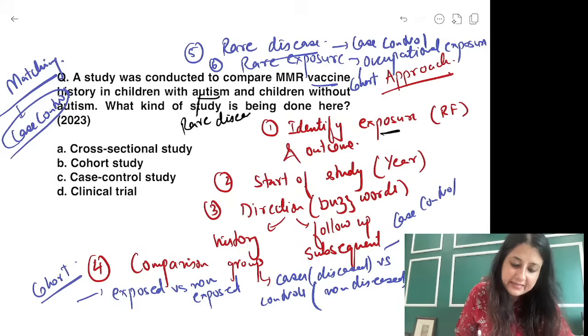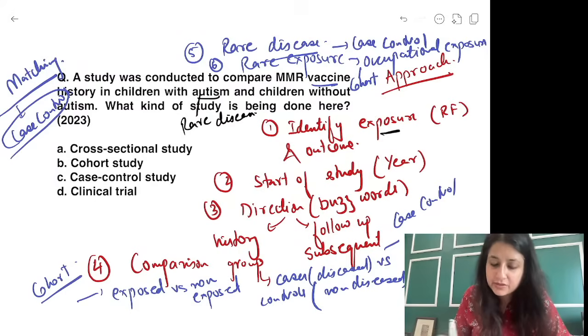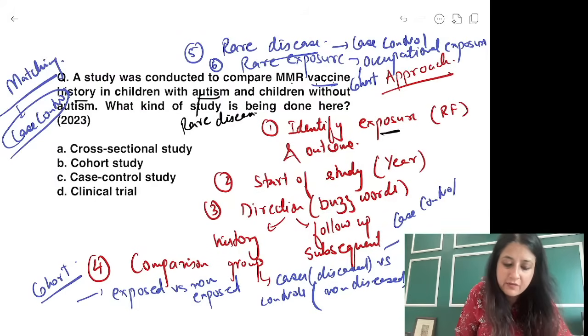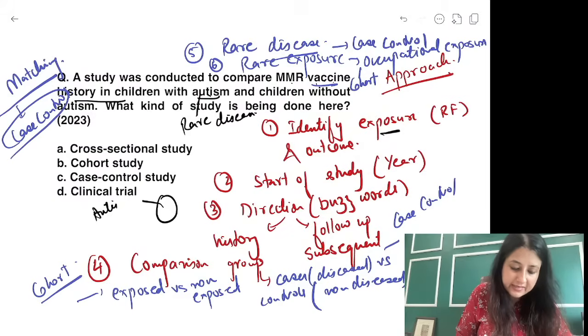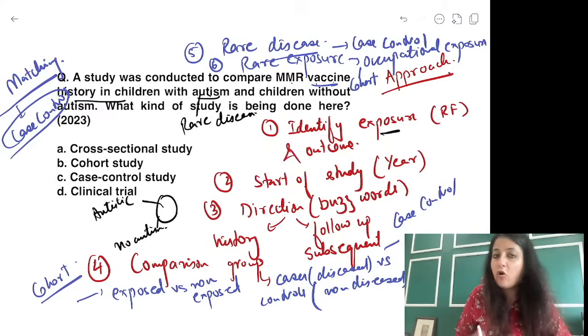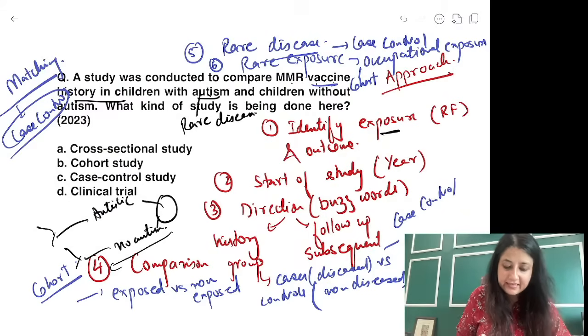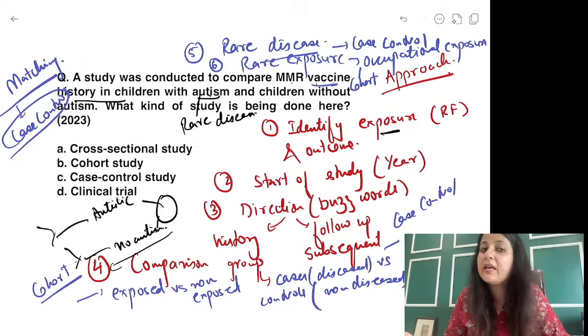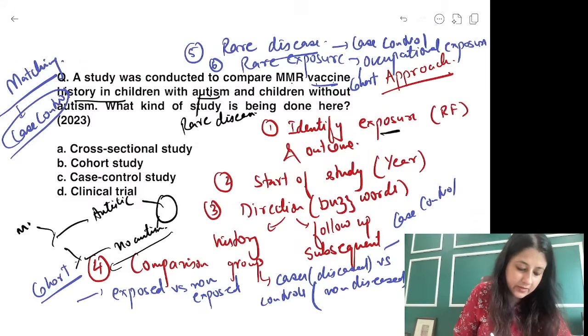ठीक है, rare disease, and it's very clearly written. We are comparing MMR vaccine history in children with autism and without autism. That means I have a group where I have divided autistic children, no autism. ठीक है, I am comparing autistic, no autistic, and I am going and asking their mothers whether they took MMR vaccine or not.